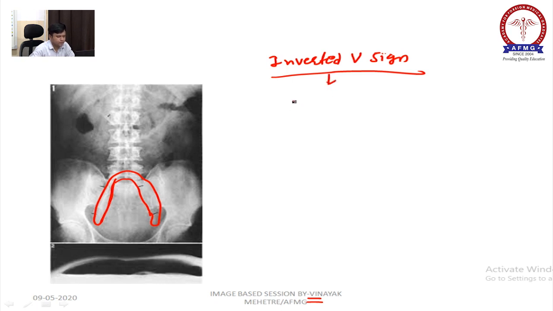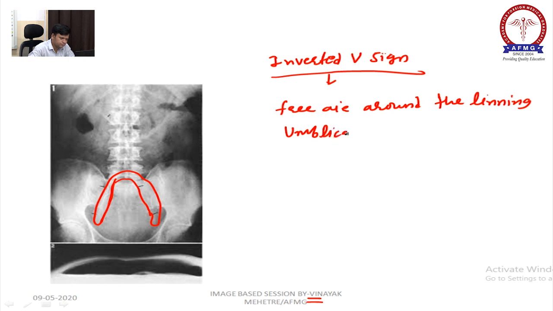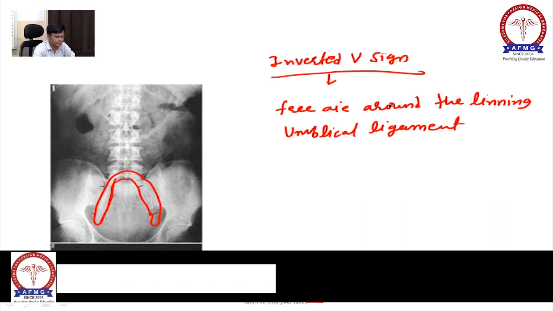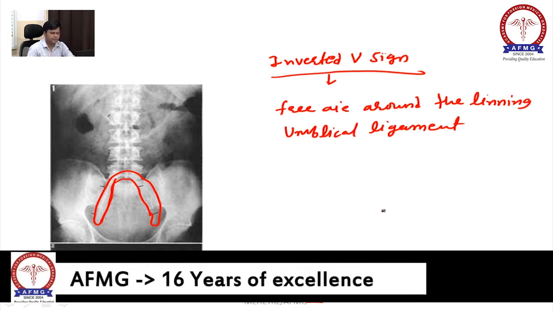Okay, this is free air around the lining of the umbilical ligament. Free air around the lining of the umbilical ligament. This is the inverted V sign, seen again in pneumoperitoneum.